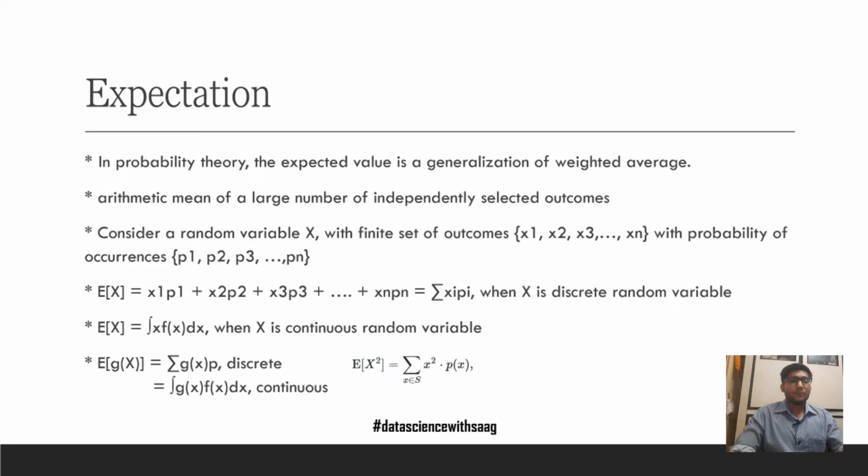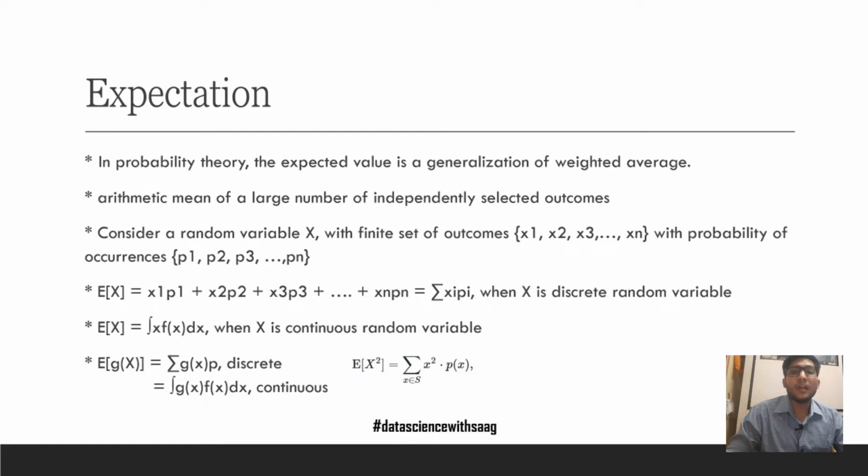From the example, we can see a random variable x with a finite set of outcomes x1, x2, x3, and xn with probability of occurrences p1, p2, p3 up till pn. What would be the expectation of this random variable x? It would be the summation of x1 p1, x2 p2, x3 p3, so on up till xn pn, where x is a discrete random variable.